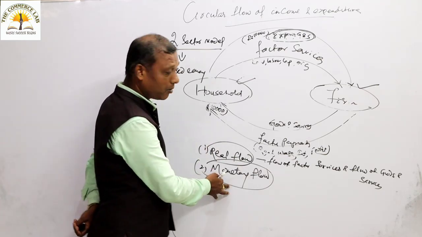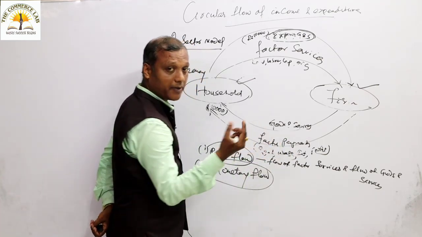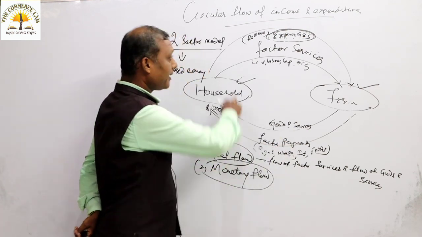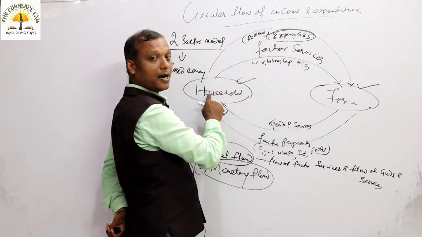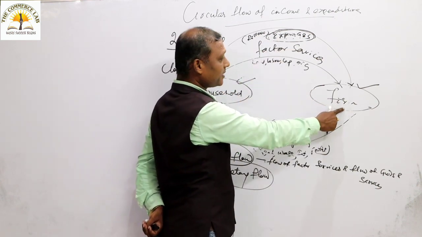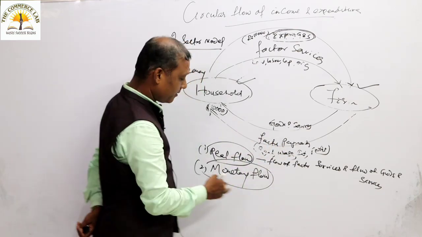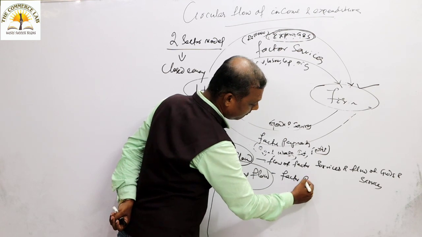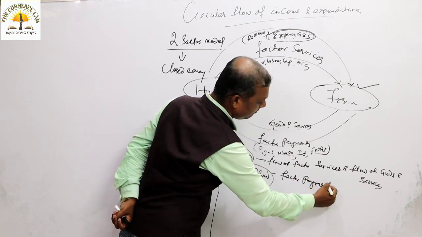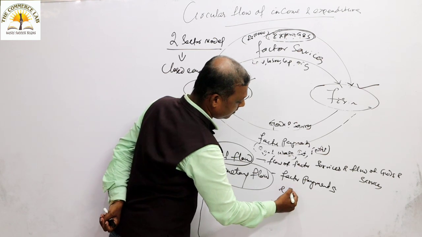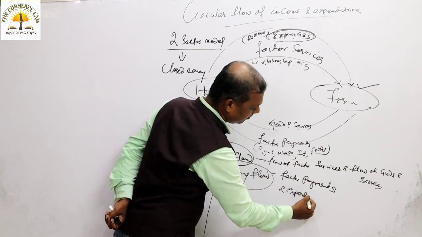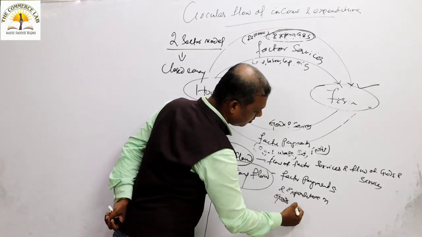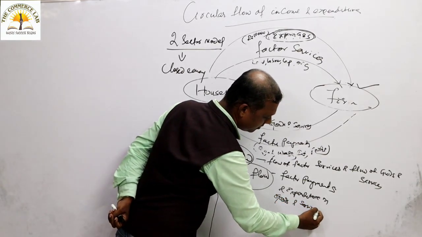And if you talk about monetary flow, factor payments, because it involves monetary transactions, it involves monetary payments, that is why it is called your monetary flow. And the expenditure on goods and services by the household sector toward the farm sector. So we can write that monetary flow constitutes the factor payments and expenditure on goods and services.